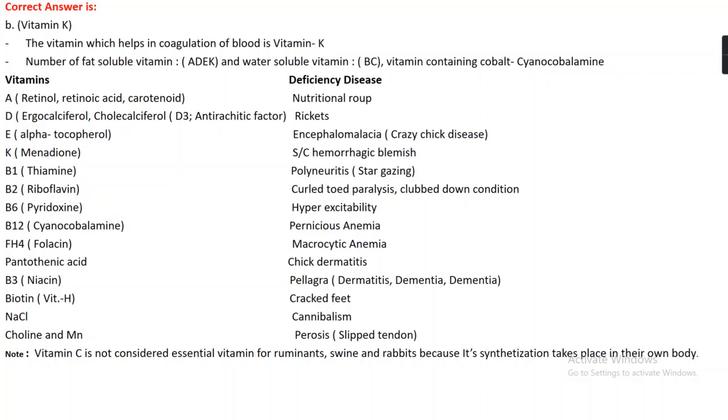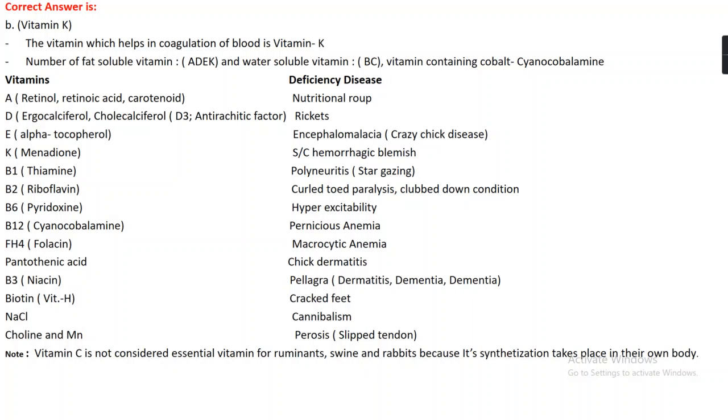In case of vitamin A, which is also known as retinol, retinoic acid, carotenoid, its deficiency disease is nutritional roup. In case of vitamin D, ergocalciferol, which is D2, and cholecalciferol, which is D3, also known as anti-rachitic factor, its deficiency disease is rickets. In case of vitamin E, which is also known as alpha tocopherol, its deficiency disease is encephalomalacia or crazy chick disease. In case of vitamin K, menadione, and there is phylloquinone, menaquinone, its deficiency causes subcutaneous hemorrhagic blemish.